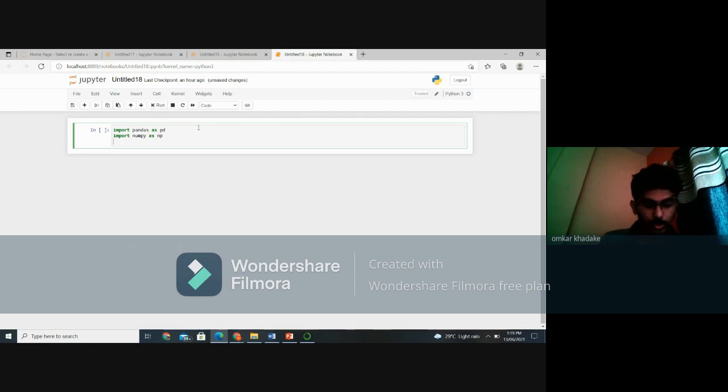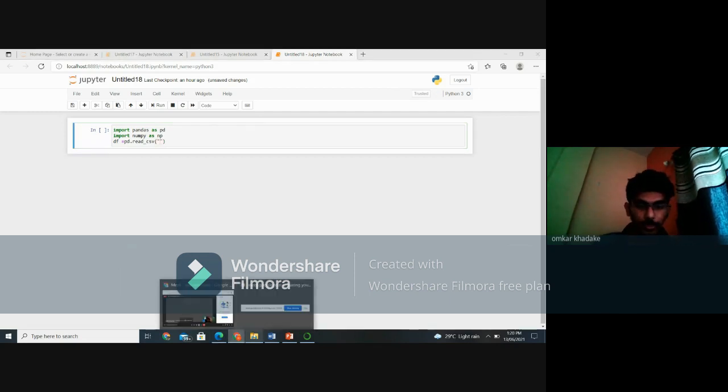So df is equal to pd.read_csv. Now we have to give the path of that file.